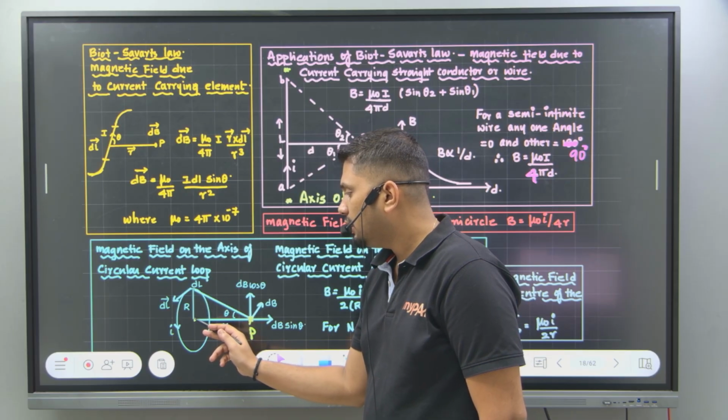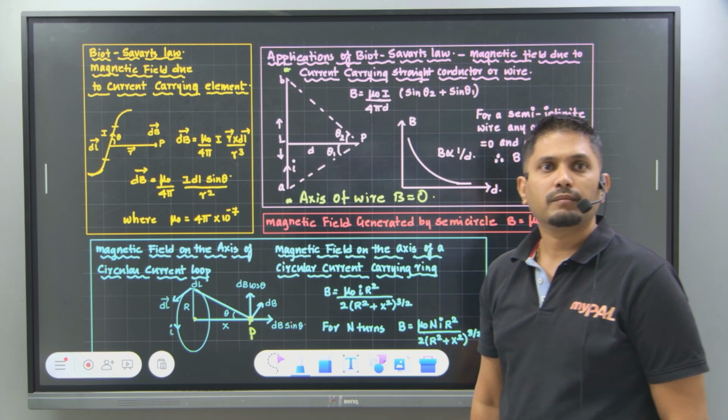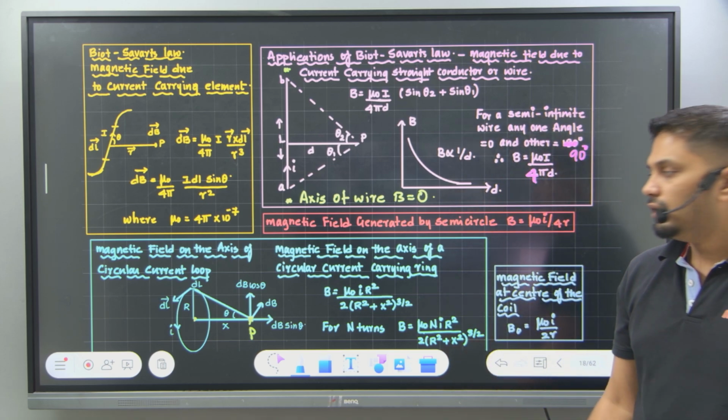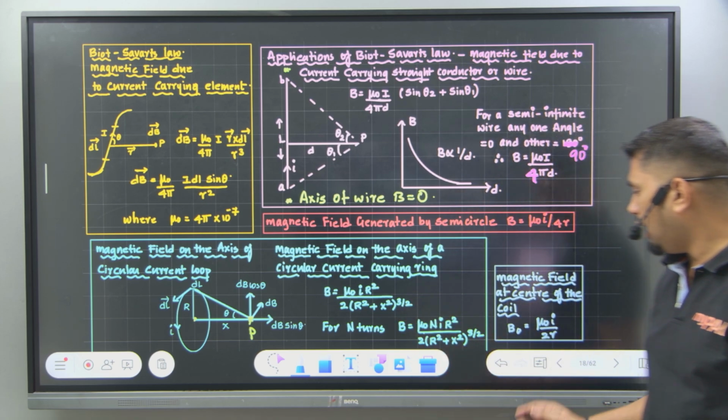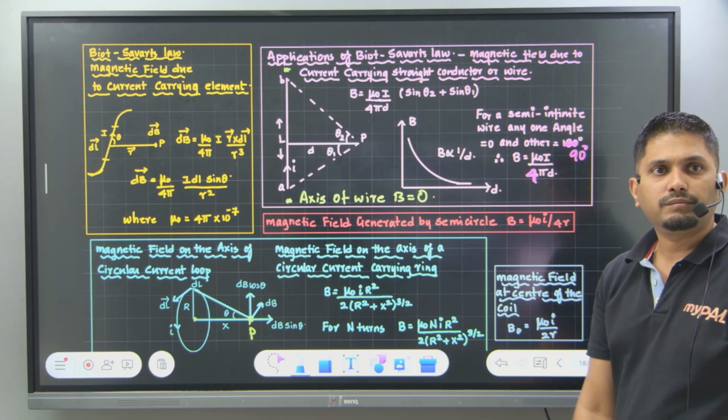Perfect. Now what will happen if this point P is shifted from here and brought to the center? When it is brought to the center, x value will become 0, correct? Yes or no? So if x value is 0, then B will be equal to mu naught times I divided by 2r. Did you understand?